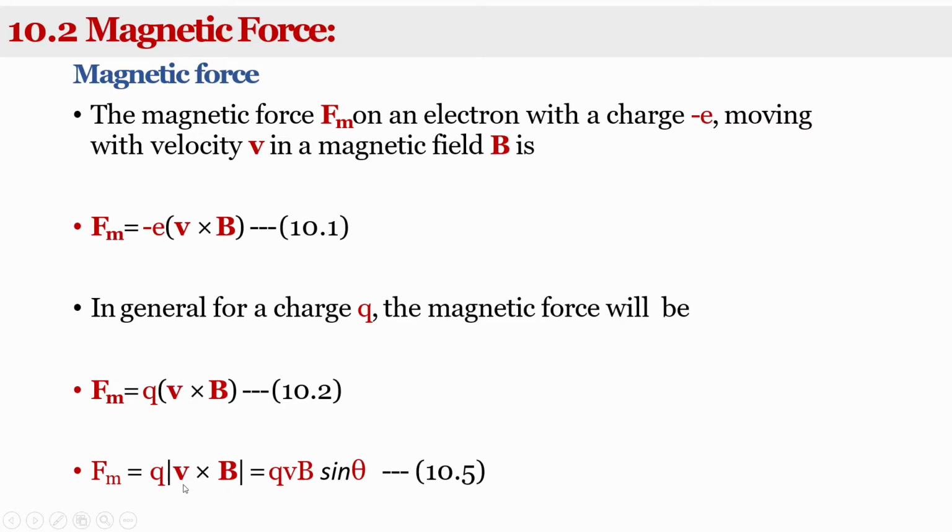So the formula for the magnetic force is Fm equal to qvB sin theta.